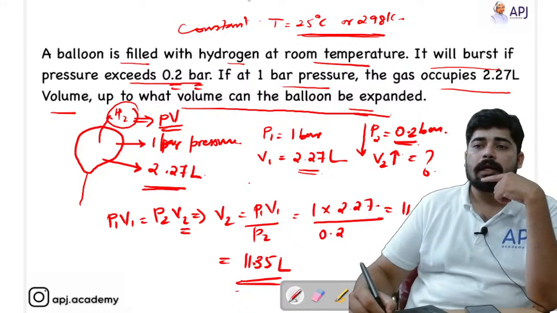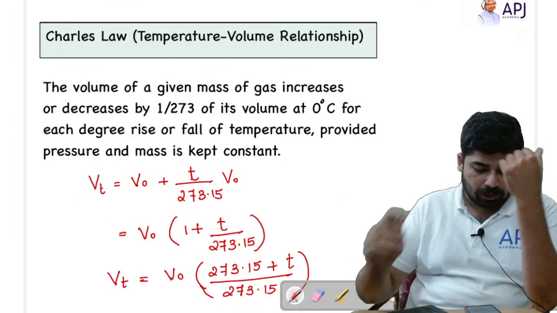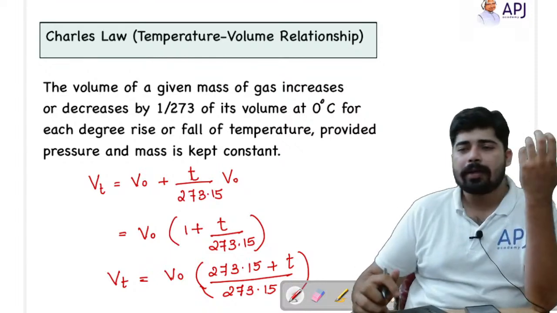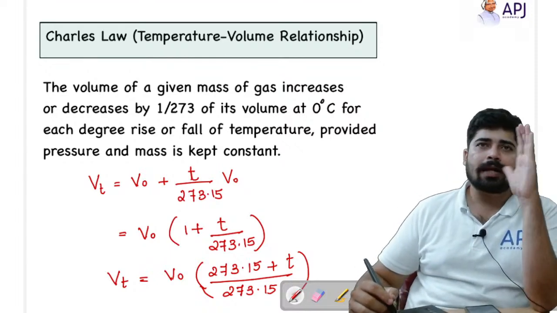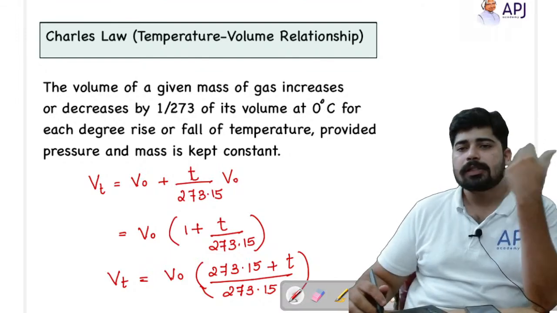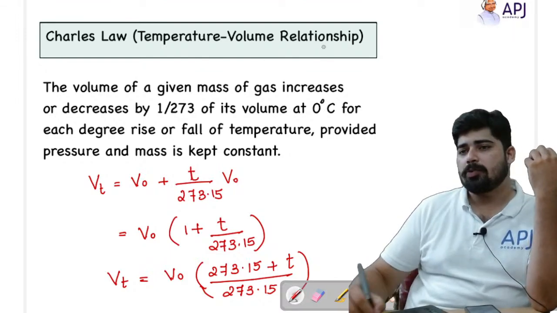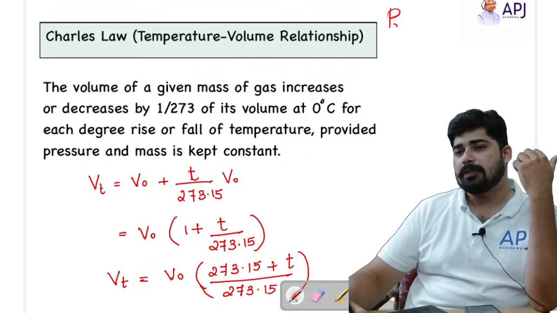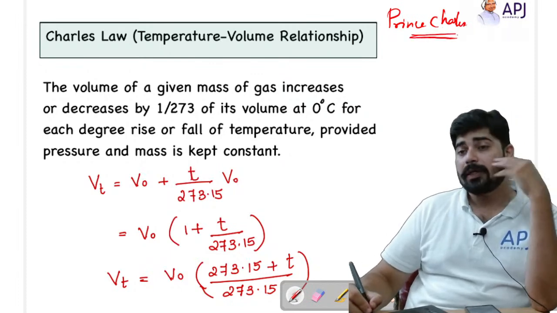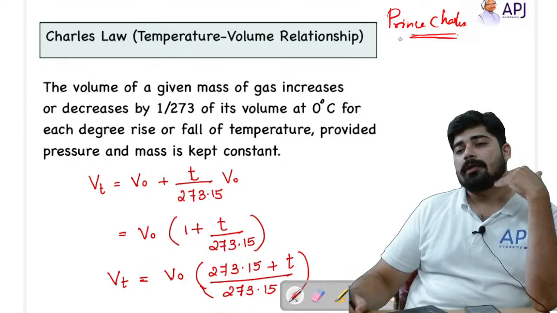Okay. Now we will move on to the next topic, that is Charles' law. Here also I am going to bring a trick so that you do not get confused with the laws. You might have heard about Prince Charles, the Prince of UK.